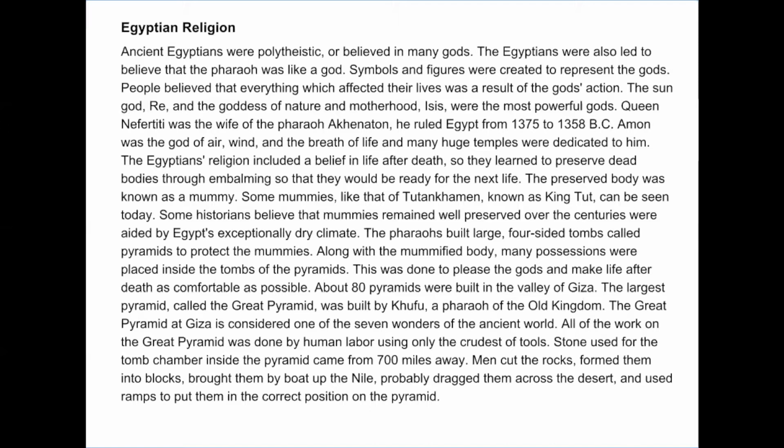The Great Pyramid of Giza is considered one of the seven wonders of the ancient world. All of the work on the Great Pyramid was done by human labor using only the crudest of tools. Stone used for the tomb chamber inside the pyramid came from 700 miles away. Men cut the rocks, formed them into blocks, brought them by boat up the Nile, probably dragged them across the desert, and used ramps to put them in the correct position on the pyramid.